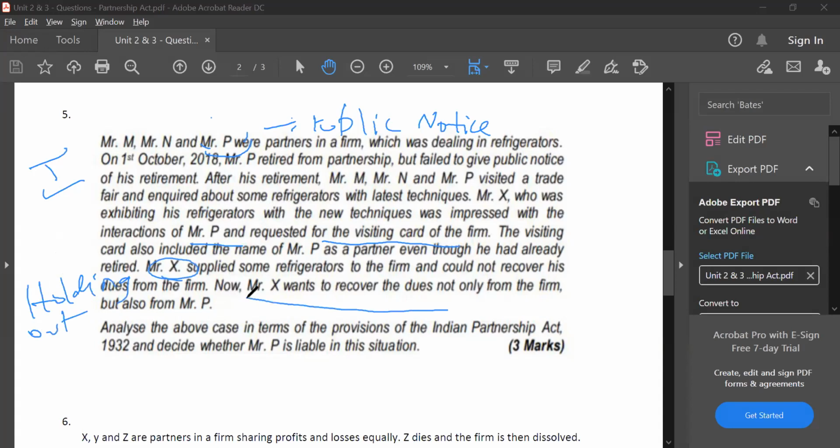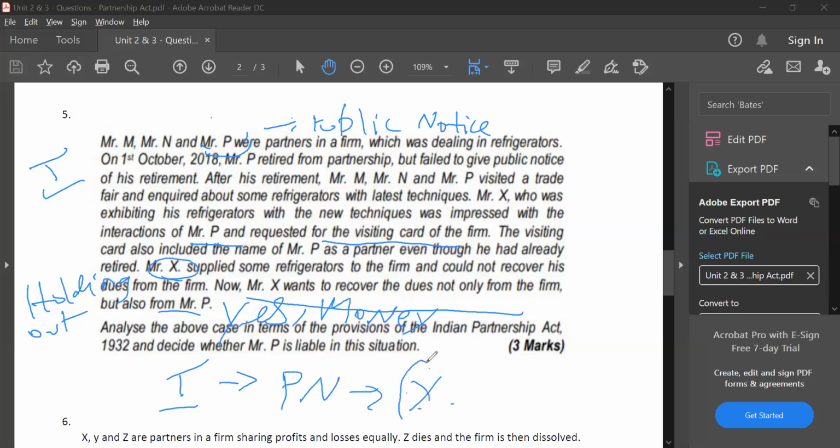Therefore, X wants to recover dues not only from the firm but also from P. Yes, he can absolutely recover the money. So there are two concepts. You have to write two provisions here, guys, not just one provision. First, in case of retirement, public notice is important. It's mandatory to be relieved from liabilities. Second, you should also write that a partner by holding out is liable. Because of both the provisions, both the partnership firm and the partner have to make the payment.